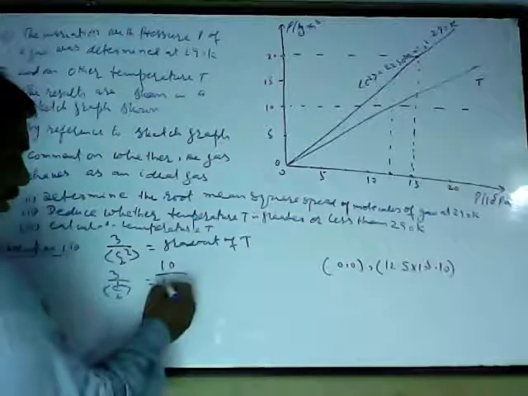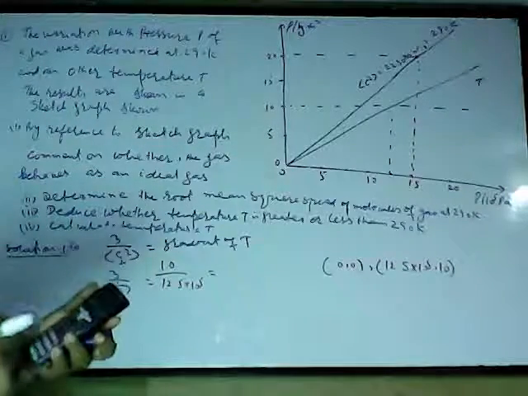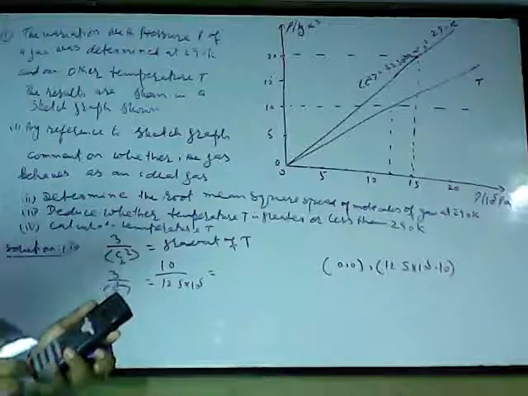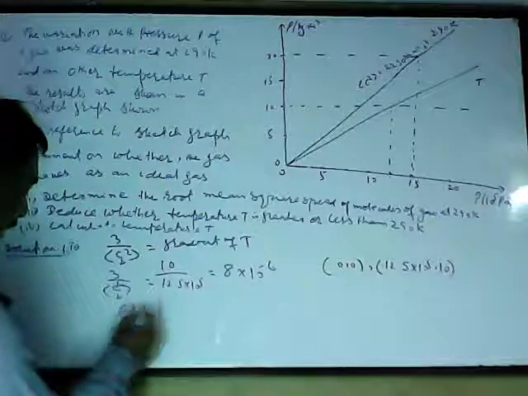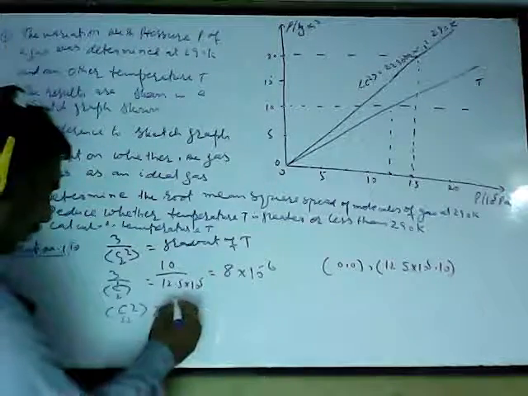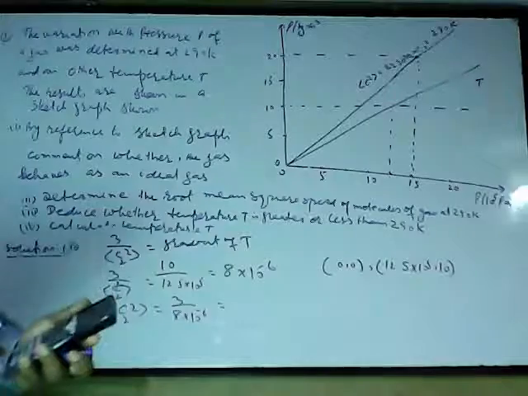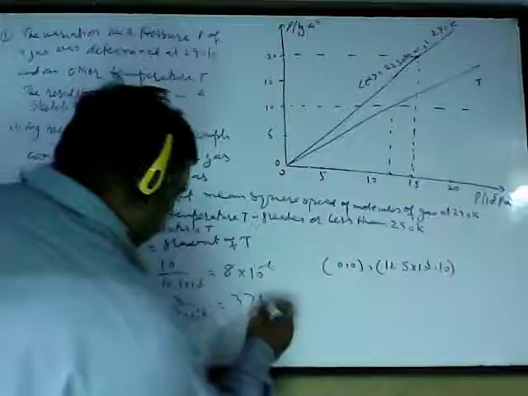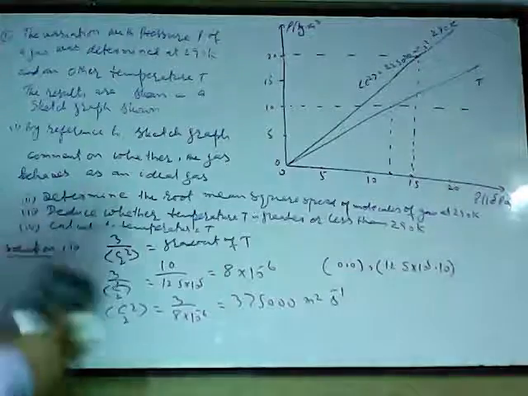Comma 10. So the gradient must be 10 upon 12.5 into 10 power 5, and the gradient is coming out to be 8 into 10 power minus 6. So the value of C² is 3 divided by that answer. It is 375,000 meter square per second square. Now this is the C² value.